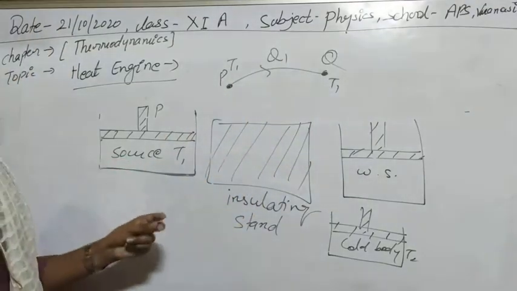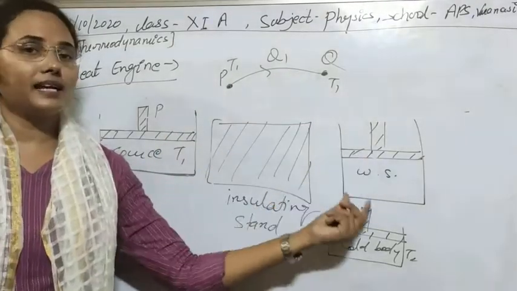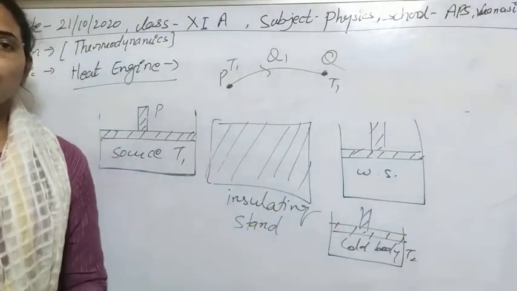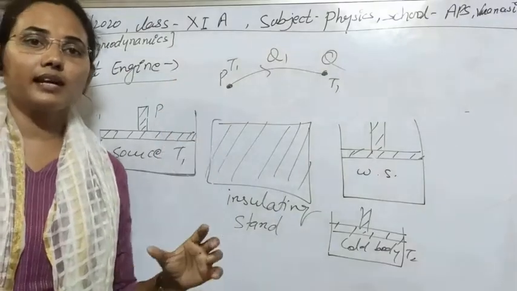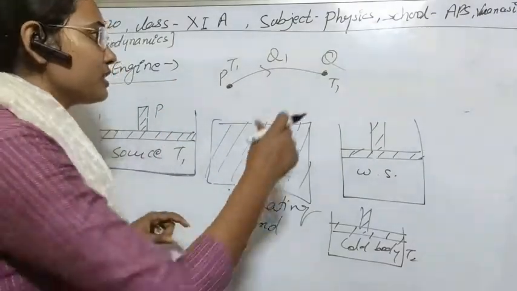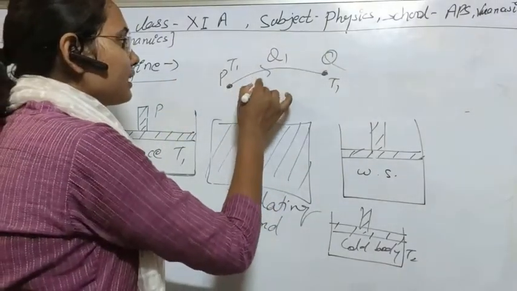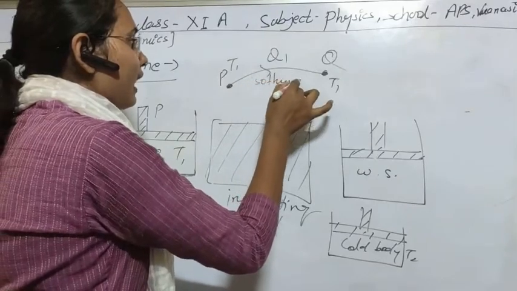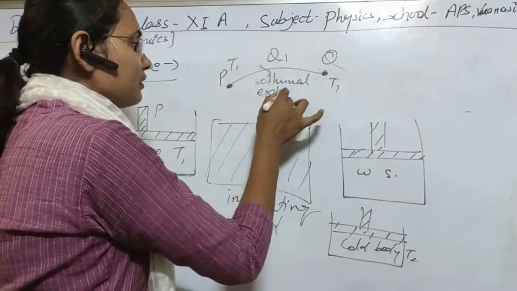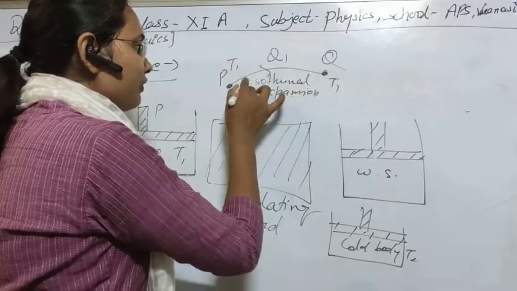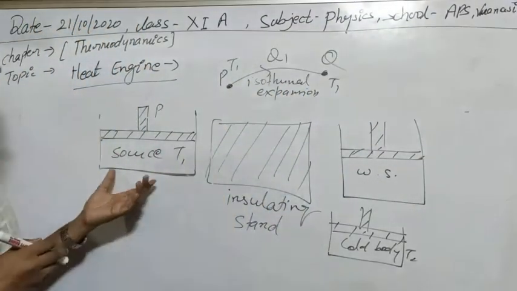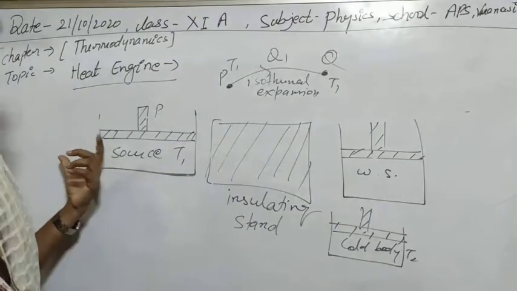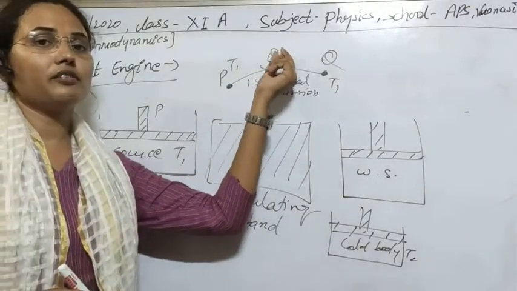So in this condition, if heat is supplied to this system and gas is filled in this container, then obviously expansion of the gas takes place. Since the temperature is constant, this process can be understood as isothermal expansion. So the first condition in this system is that we have to put the working substance on this source, and during this process some extraction of heat will take place.